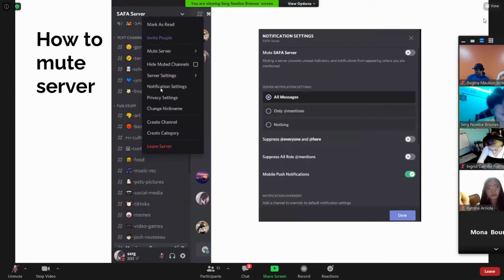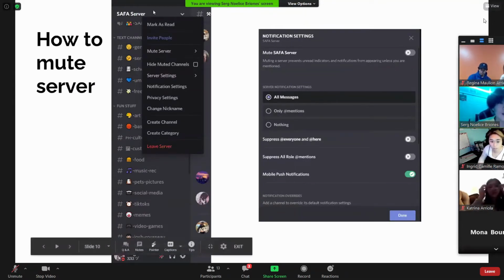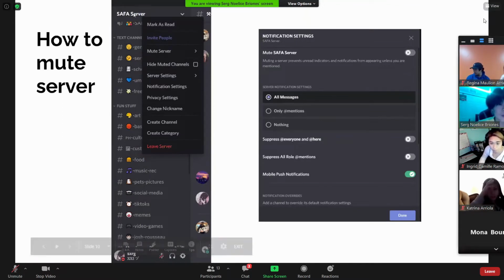How to mute a server. To mute a server, once you're looking at the whole layout, on the top left is this big bar with the server's title. You just left click on the drop down, hover over mute server, and then press whatever duration you want to mute it for.